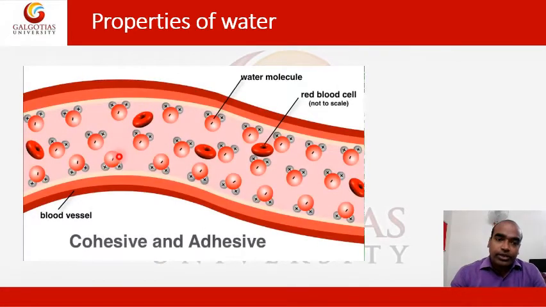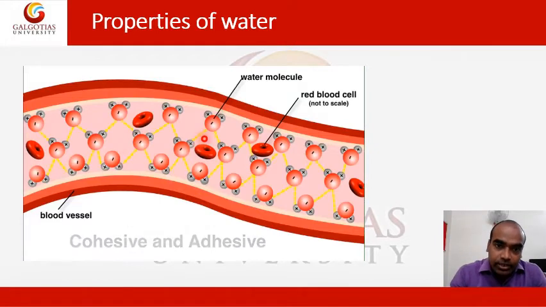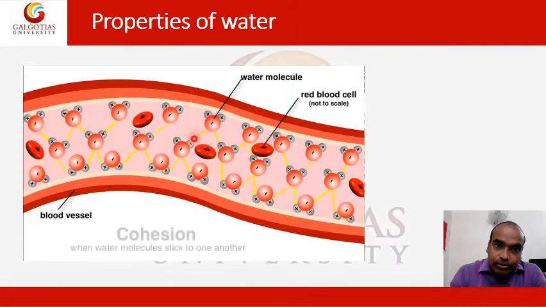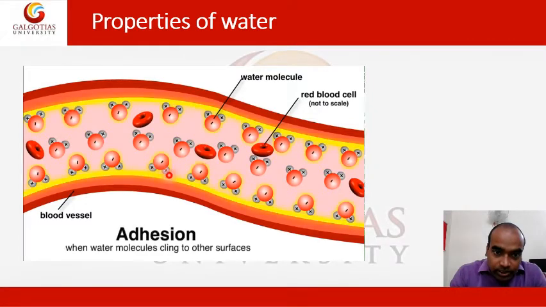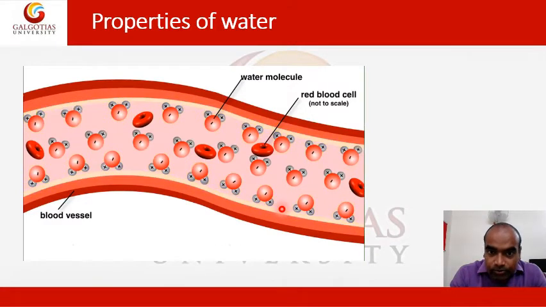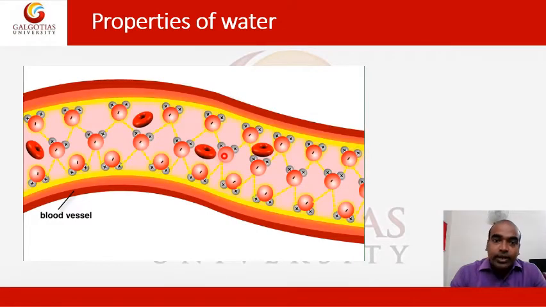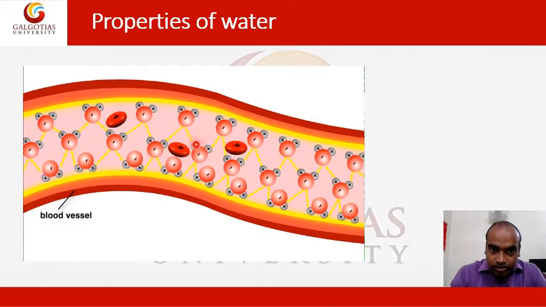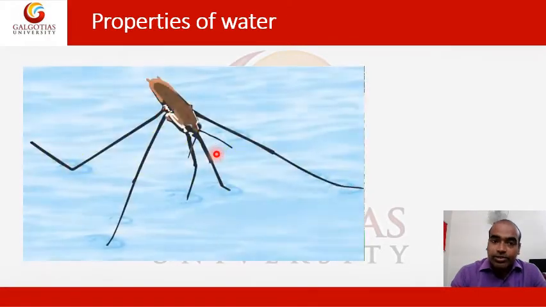Now, the cohesion and adhesion property. Here you can see that because of the cohesion property, the oxygen atoms get repelled from each other, and because of the adhesion property, the hydrogen atom is attracted towards the vessels. Because of this property, there is enough space, and the biomolecules, meaning the nutrients required inside our body, move easily because of getting lots of space. So this is also a unique property.